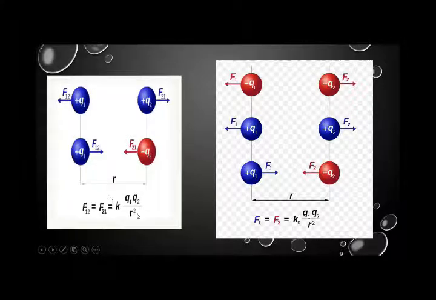Now, the second part of the statement is that the electrostatic force is inversely proportional to the square of the distance between them. As you can see, here we have mentioned that r is the distance between the two charges, and in this diagram also r is the distance between the two charges.